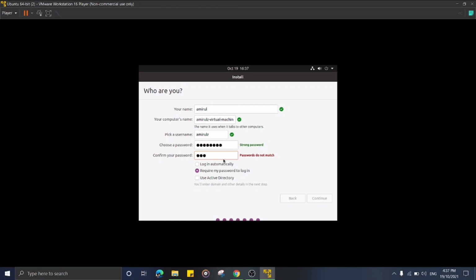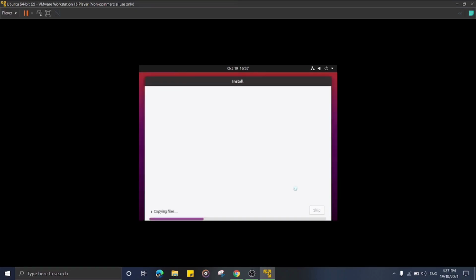FN 30053. And just keep continuing. And now we have to wait until the copying of files is done.